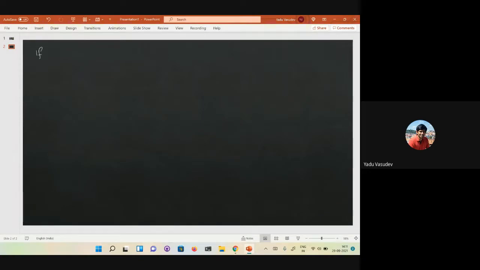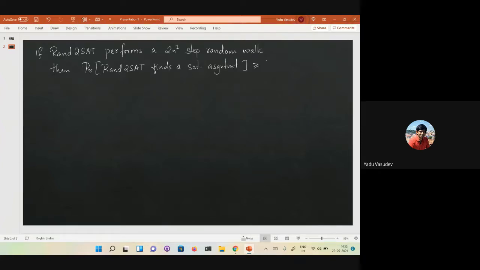Suppose Ran2SAT performs a 2n square step random walk, then the probability that Ran2SAT finds a satisfying assignment is at least half.